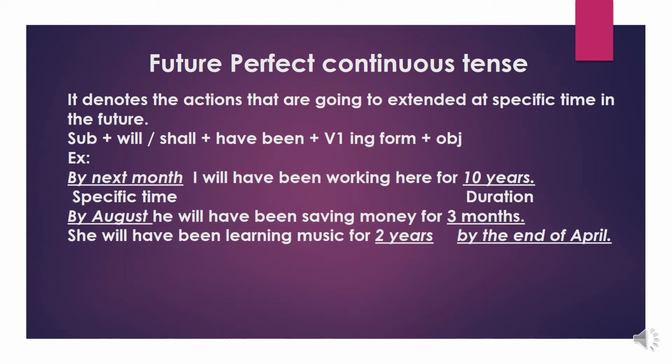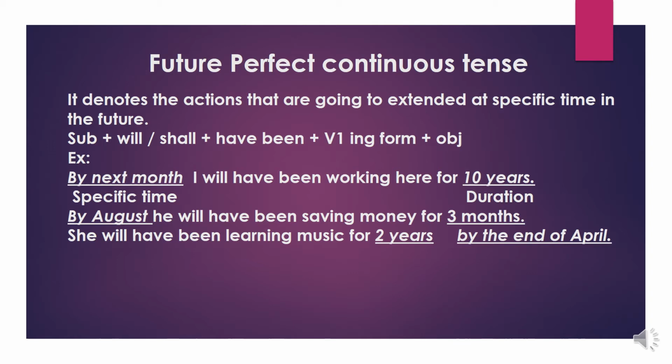Let's understand with another example. She will have been learning music for 2 years by the end of April. Here the action of learning music started 2 years ago and she will have been learning that music at a specific time in the future.